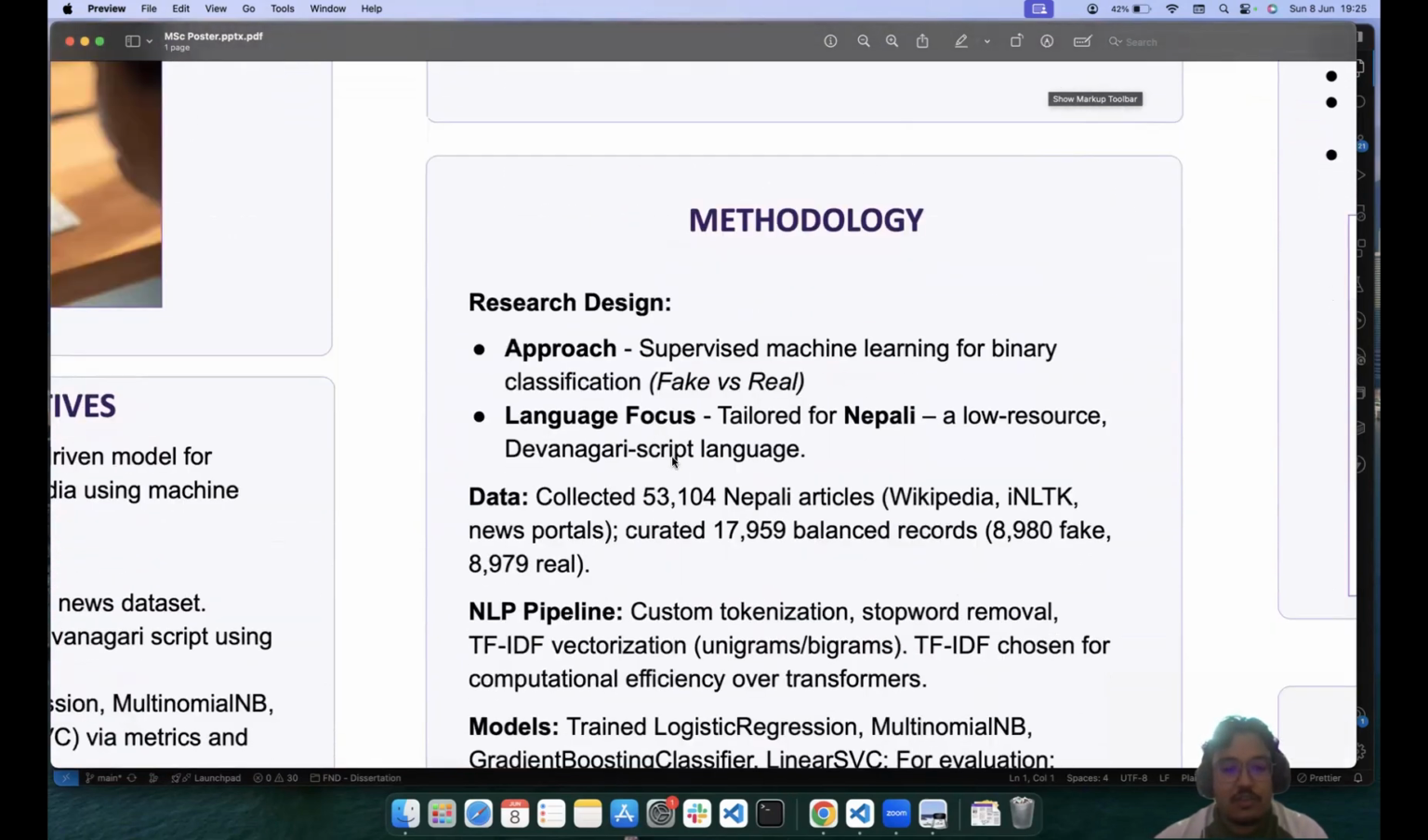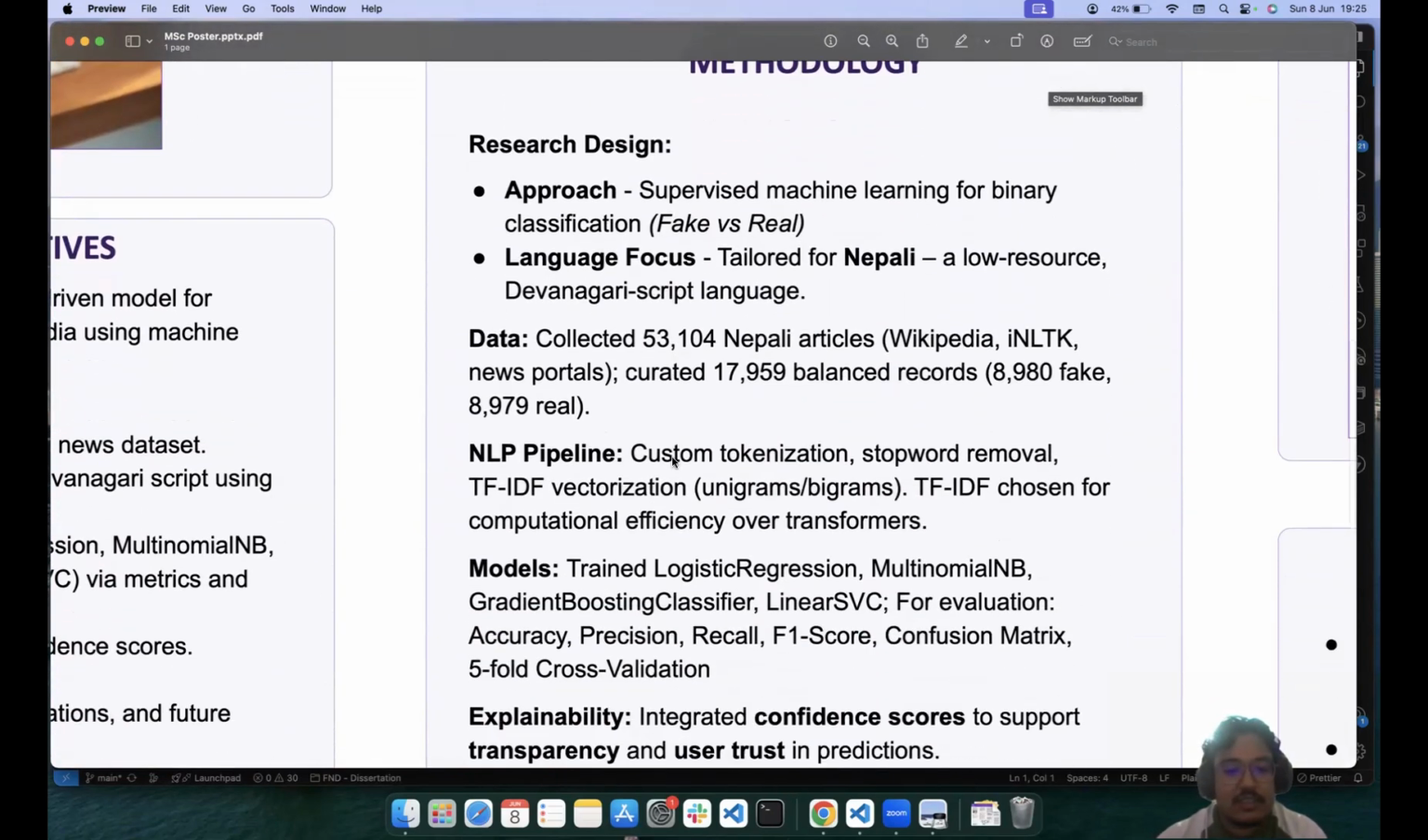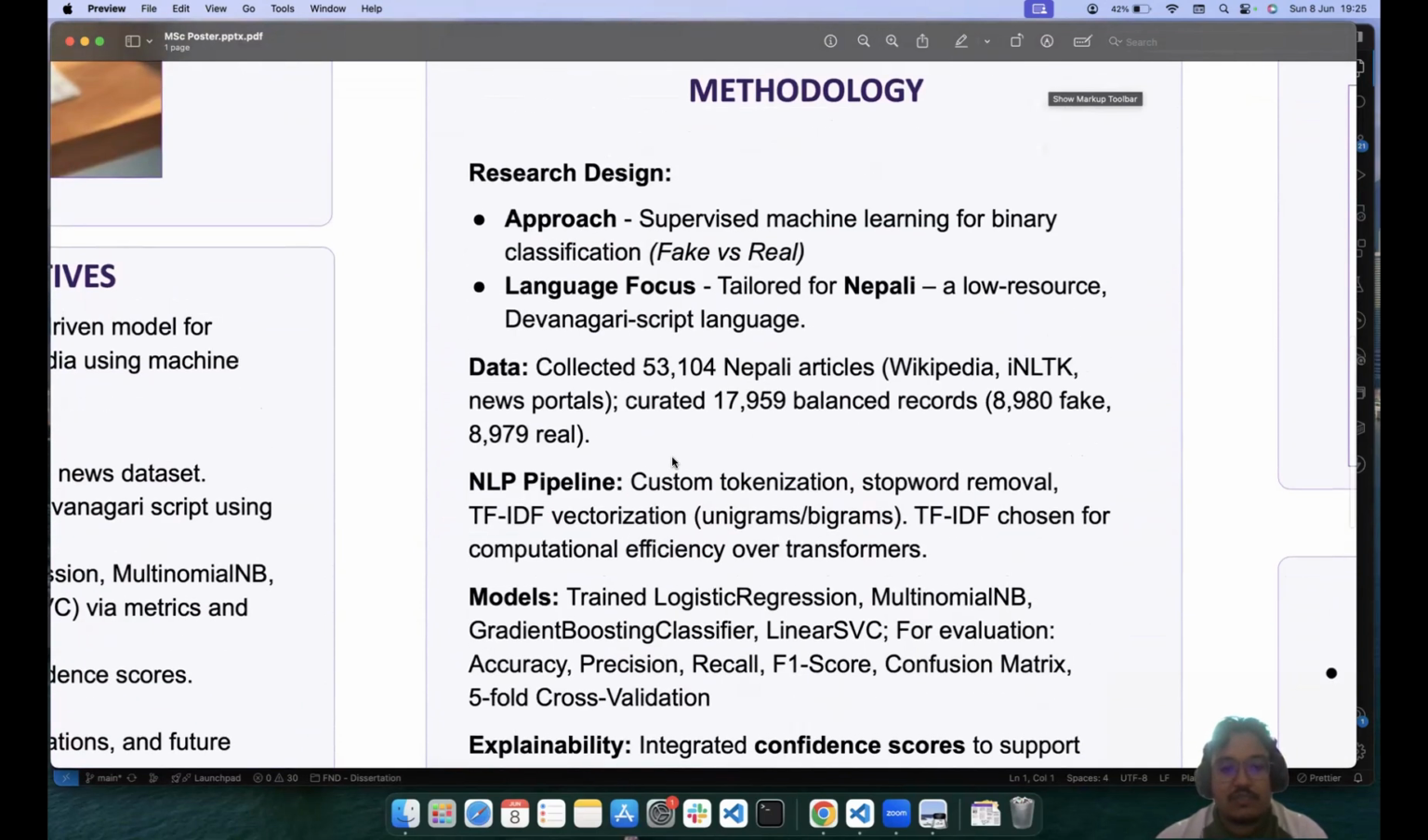I have distributed my work process into these 5 to 6 processes. First was research design. As I mentioned and showed in the above slide, I have gone through different literature, articles, conferences and journals, and I've taken the approach of supervised machine learning for binary classification. The language focus will be the Nepali language, a low resource yet unique script language, which has a lot of potential.